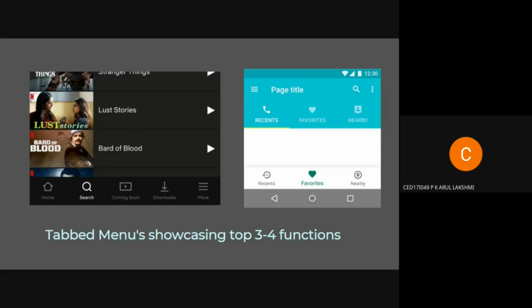Instead of having this more option, they could have just displayed everything, but that is not necessary. It will take up space, it clutters, and it confuses the user about what to do. But here they've made it very simple with only 4 general options that are very commonly used by the users, and the more advanced options are put in the more button. So this is one way that many apps present their screen.